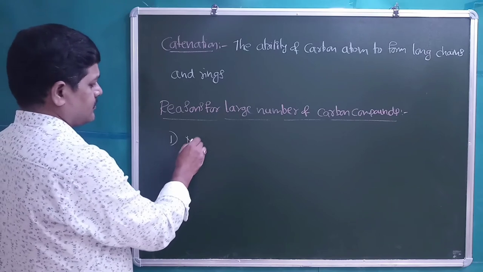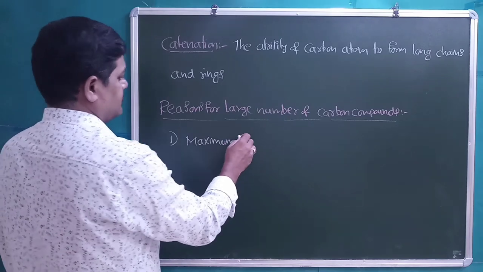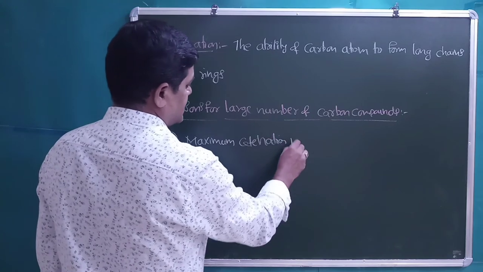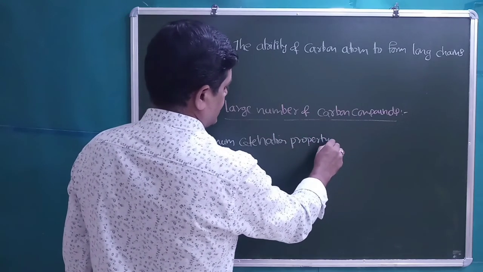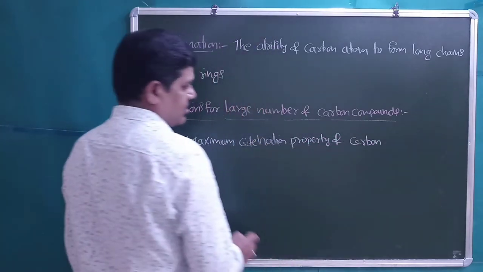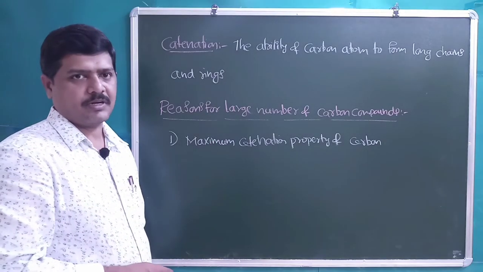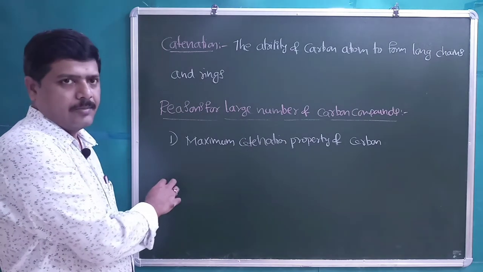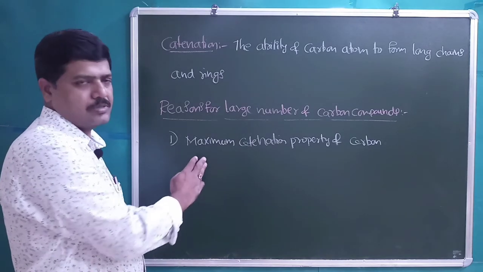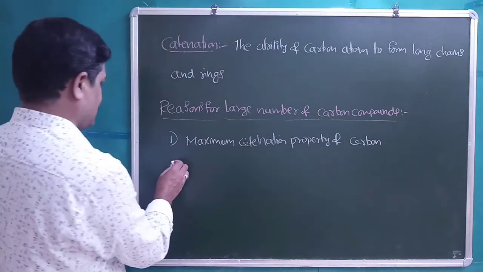The first reason is the maximum catenation property of carbon. Among all the elements of the periodic table, carbon has maximum catenation property. That is one of the reasons for the large number of carbon compounds. It is observed more in carbon compared with any other element of the periodic table.